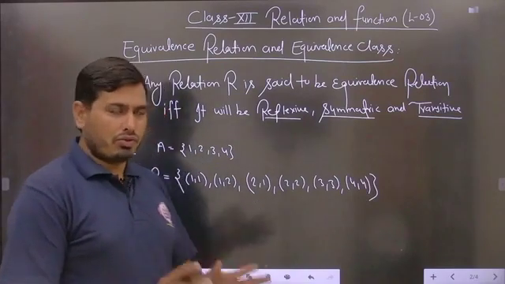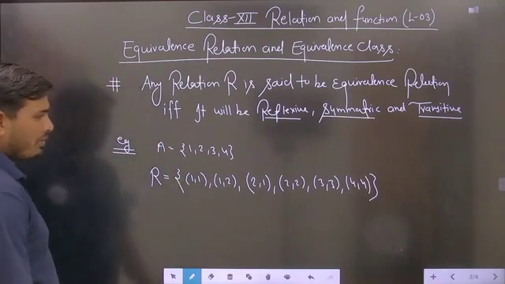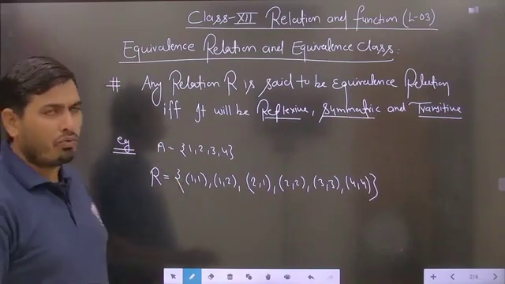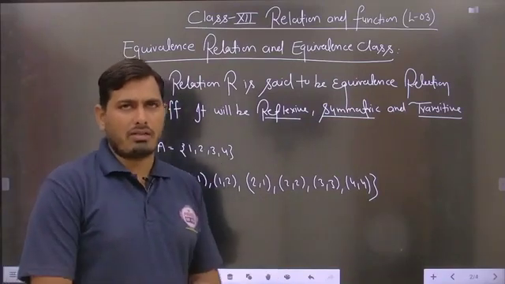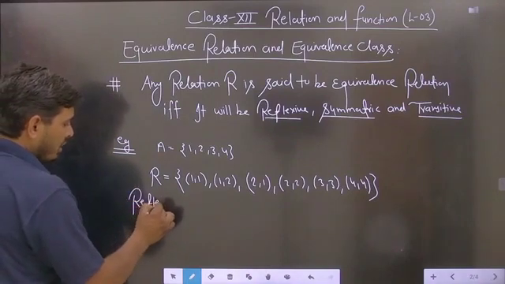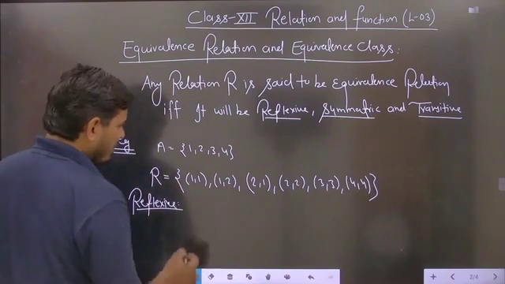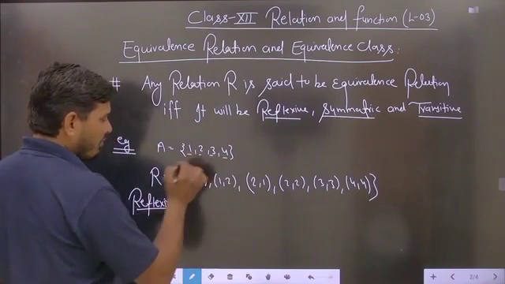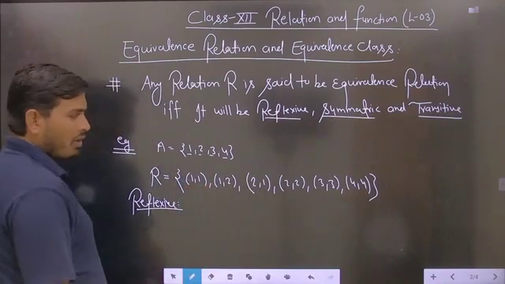Now we have to check whether the relation is reflexive or not, symmetric or not, transitive or not, because if the relation is found to be reflexive, symmetric and transitive, then it is said to be an equivalence relation. For the reflexive case, we will check, for each element of the set A, whether 1,1; 2,2; 3,3; 4,4 are available in the given relation.